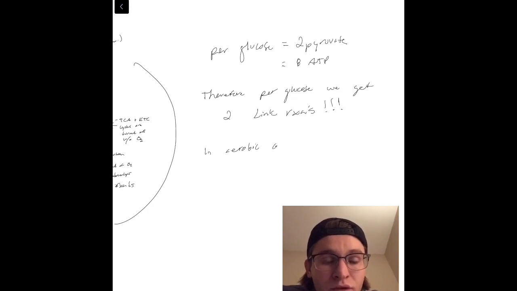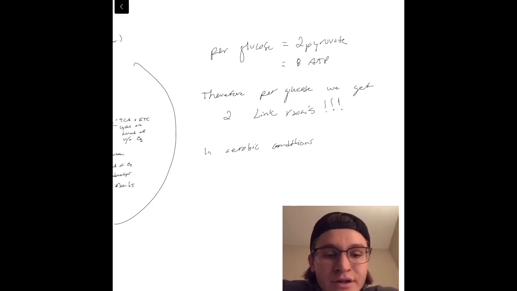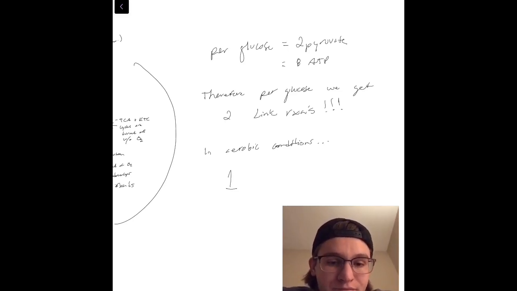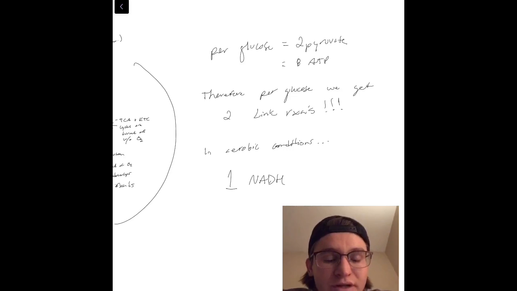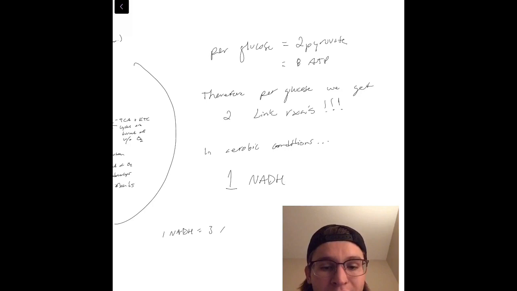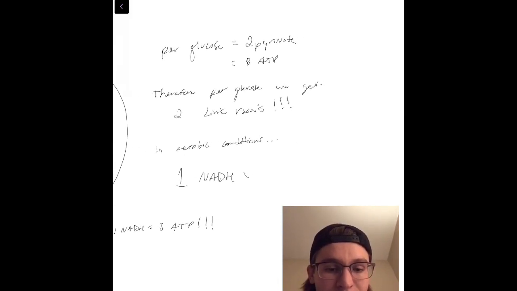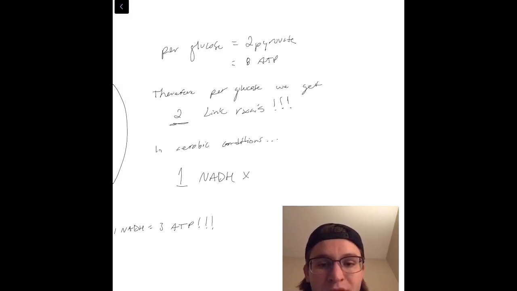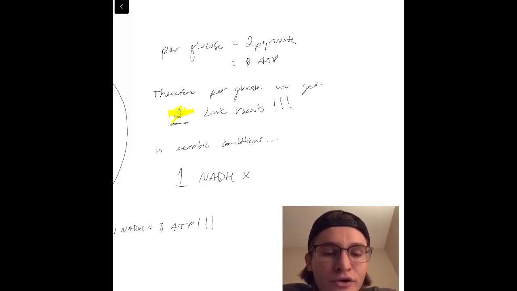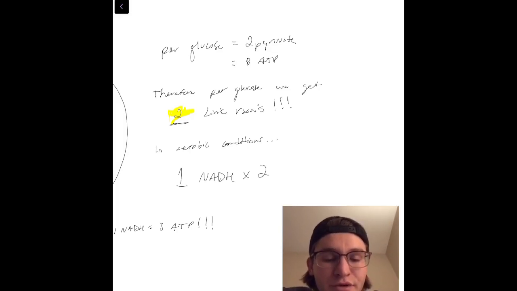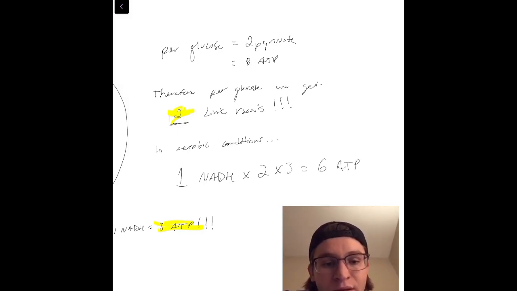So in 1 cycle of aerobic, so with oxygen, in a mammalian cell, we made 1 NADH. It doesn't sound like too much. That's our indirect form of energy, but NADH breaks down into 3 ATP, which is extremely important. So NADH indirectly makes 3 ATP, and it happens twice per glucose. So it's 2 link reactions per glucose. So 1 NADH times 2, then times the 3 ATP, which is worth 1 NADH, and we make 6 ATP.